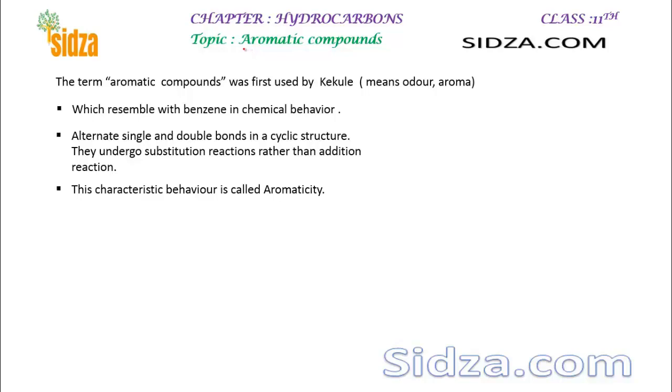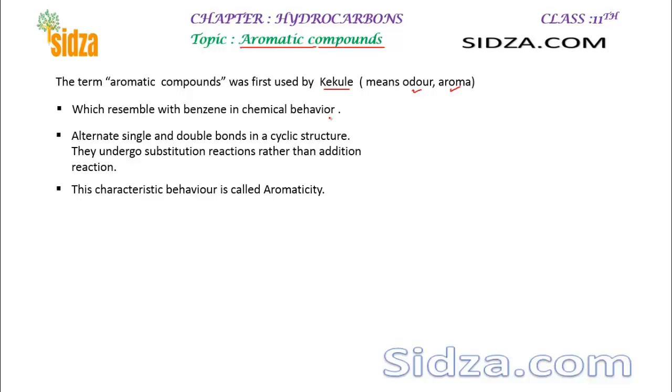Now in this video we will learn about aromatic compounds. What are aromatic compounds? The term aromatic was first used by Kekulé, which means odor or aroma. Actually, Kekulé first tried to classify benzene and its derivatives from the known aliphatic compounds, which did not have this kind of an order.